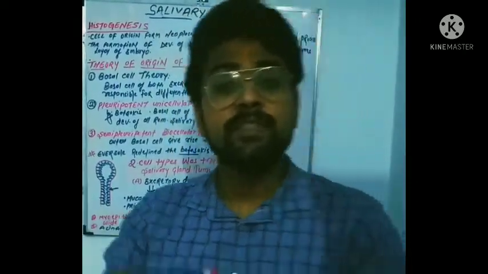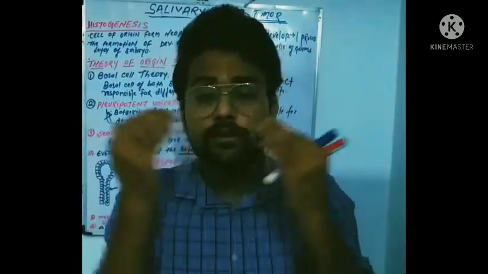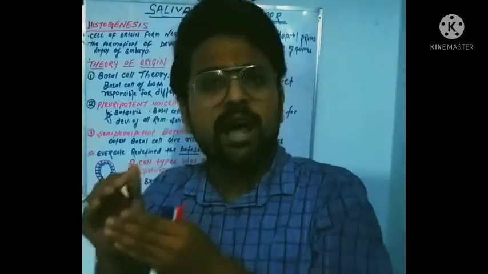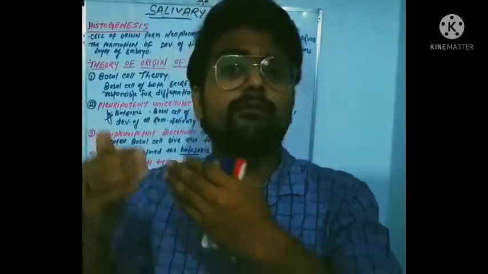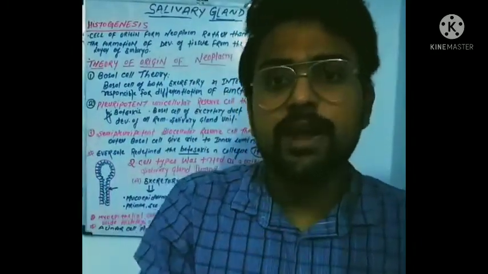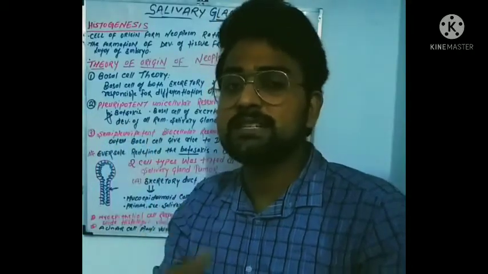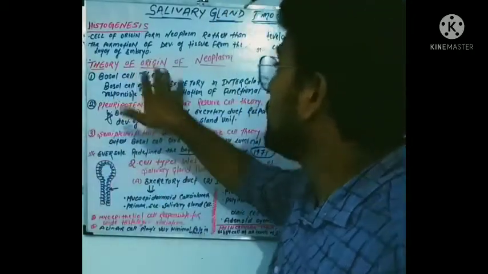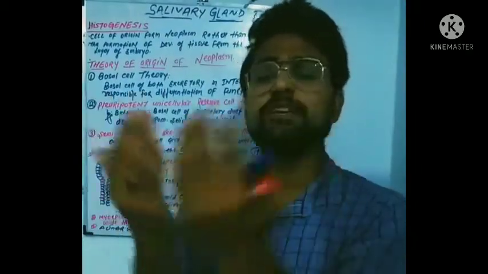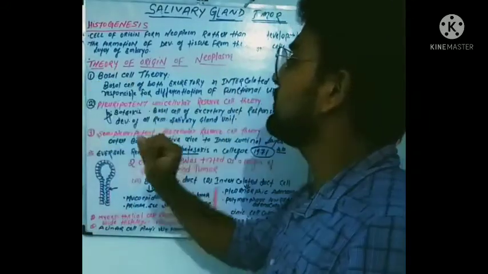Now there were many scientists who tried to give different theories about the origin of this tumor, and these are all a part of the etiology or histogenesis of this tumor. You will read in different books about the histogenesis, like the theories of neoplasm origin: how this tumor originated.